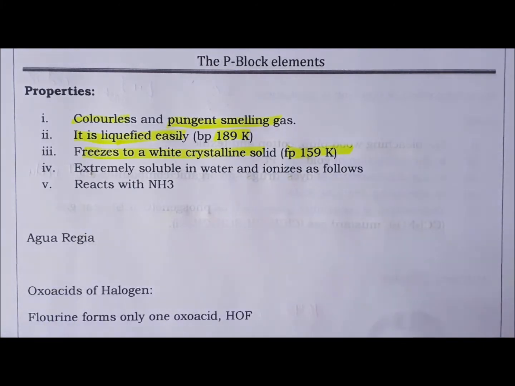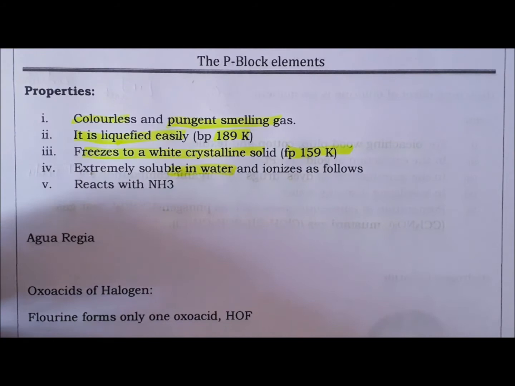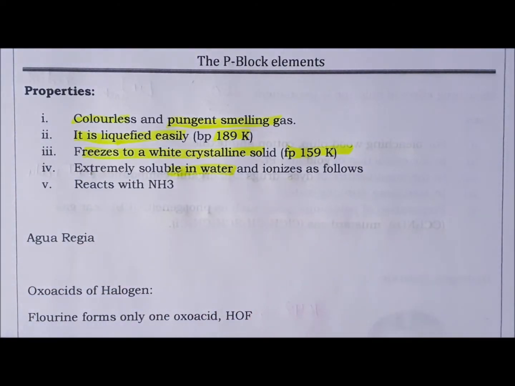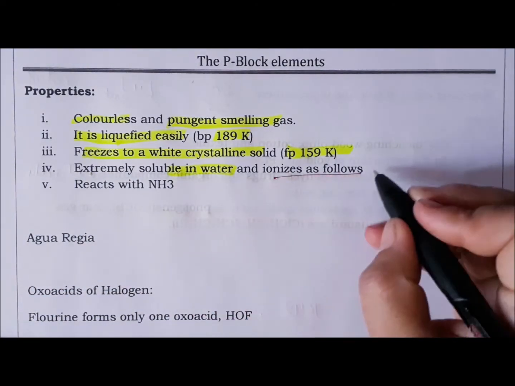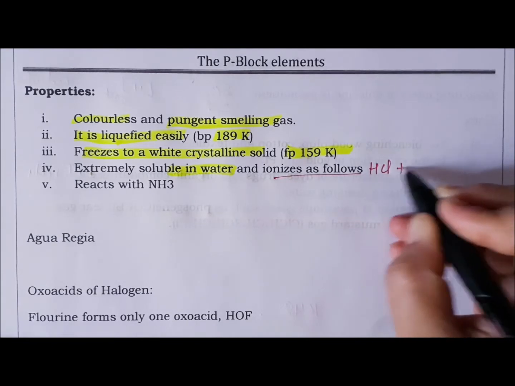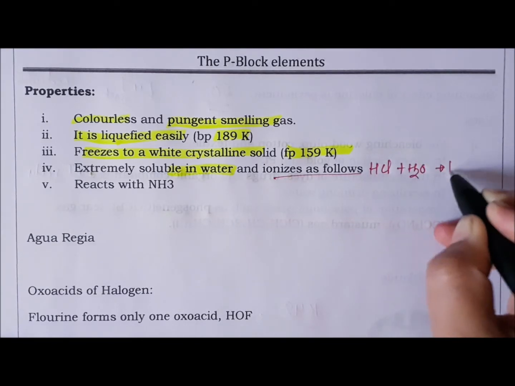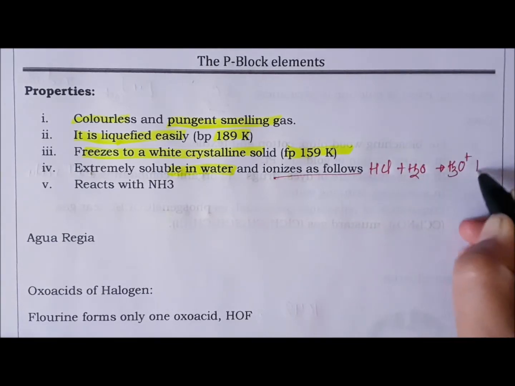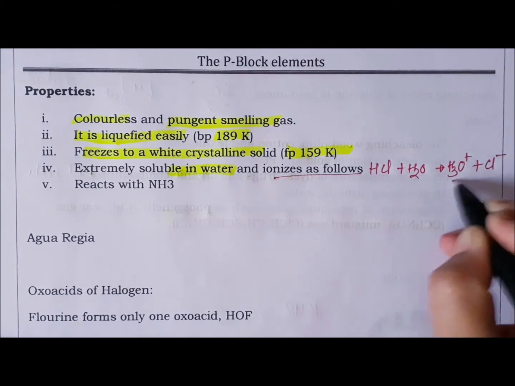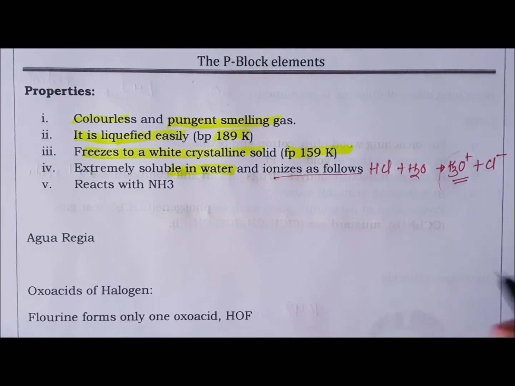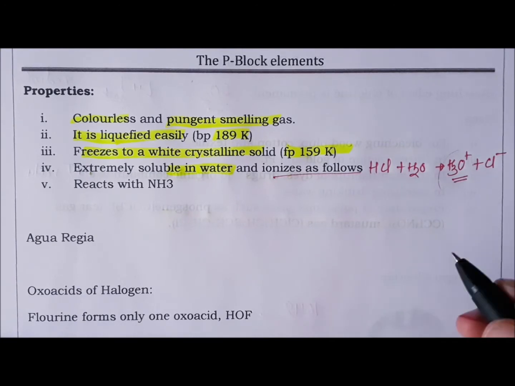It is extremely soluble in water, so in the lab you will get dilute HCl. It ionizes in water to give hydronium ion, so the basicity of this acid is 1, and this is a strong acid because it easily ionizes and gives H3O plus ion.